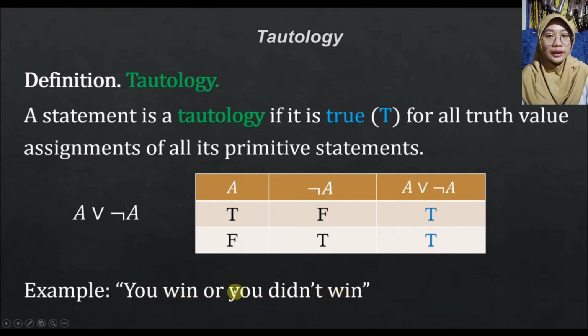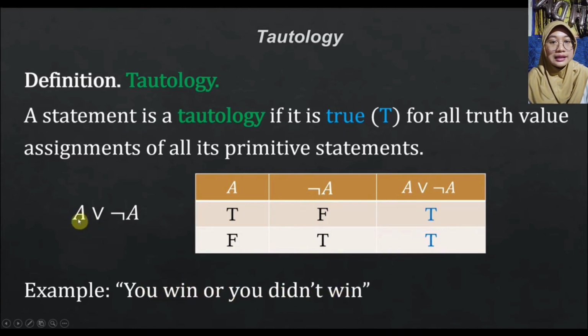So, if you win, that is A is true, then this statement A or not A is true, since in a disjunction connective, it is true if either this or this is true. Now, if you didn't win, that is not A is true, then A or not A is still true, since again in a disjunction connective, it is true if either this or this is true. So this statement is always true no matter what happens, and that's what makes it a tautology.